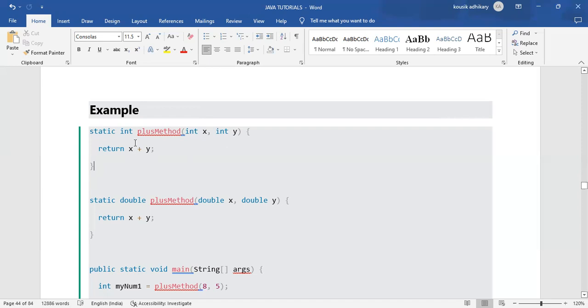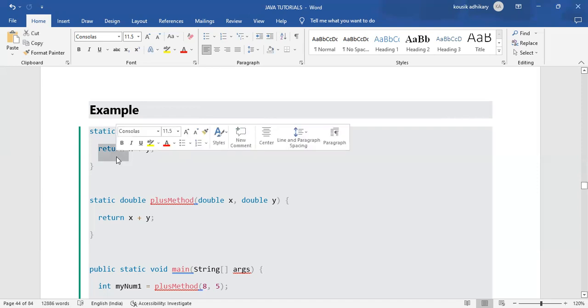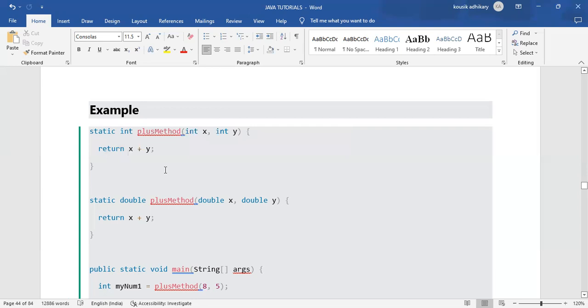Within that method block, am I calling that method? No, we are just simply returning, because we have mentioned an integer return type, so we return an integer type value. That is why I am writing return x plus y.